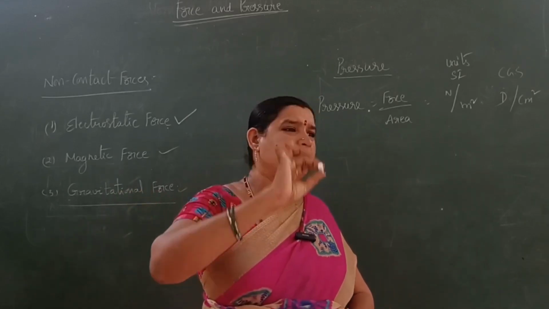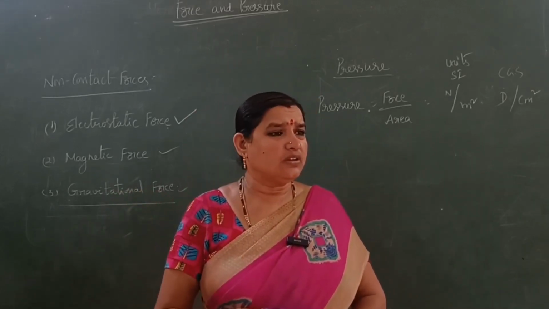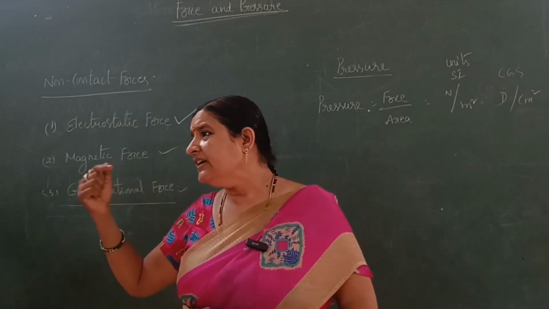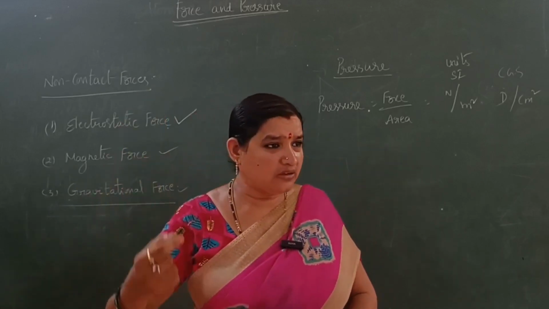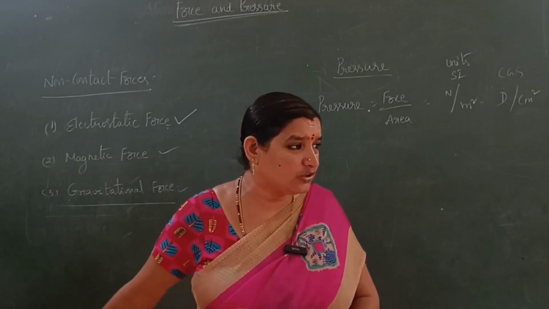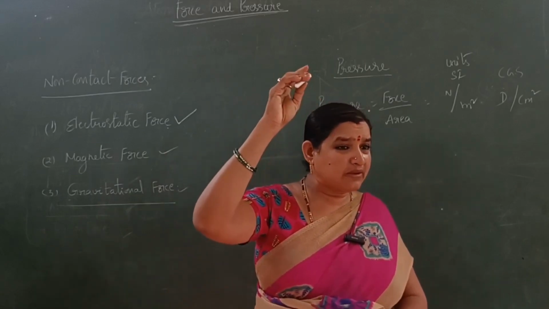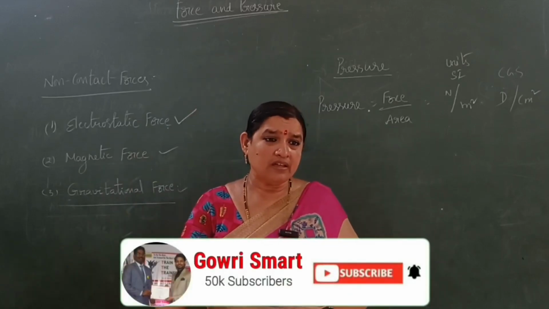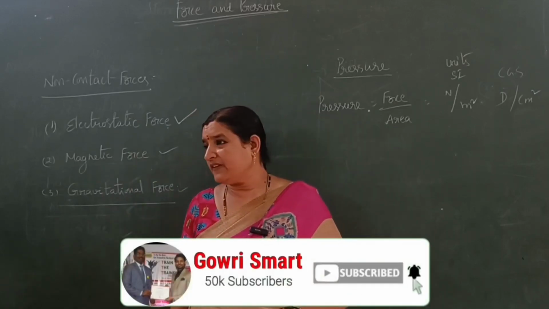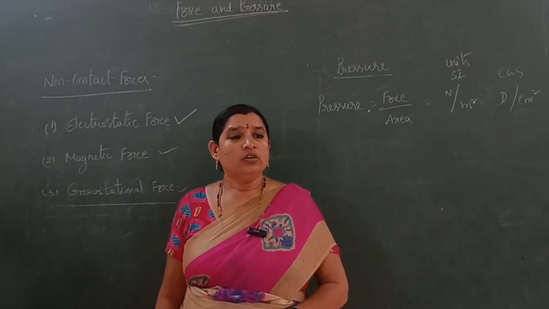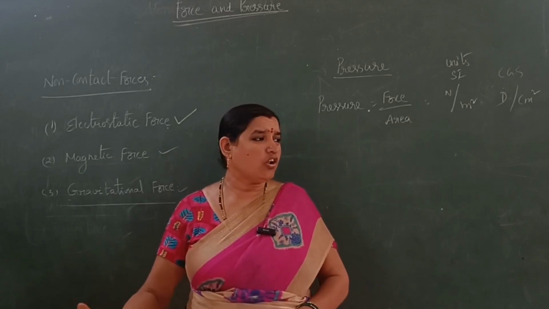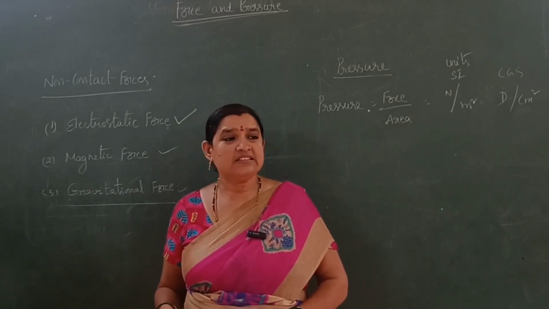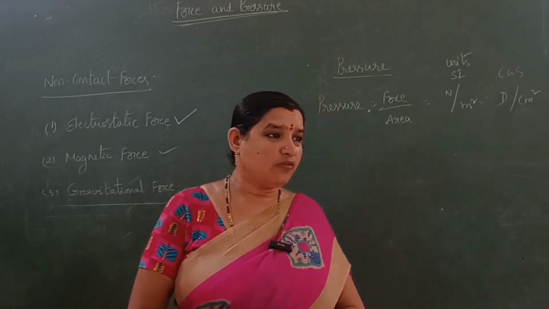If you throw any object from the earth's surface, after some time it again reaches the earth's surface. A freely falling body reaches the earth's surface, and a vertically thrown body also reaches some height and after some time comes back to the earth's surface. This means all objects are attracted by the earth. That is called gravitational force.